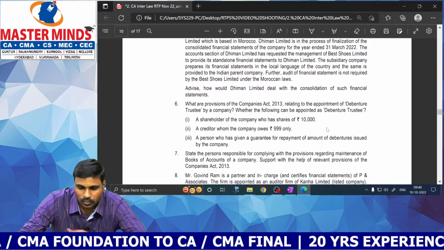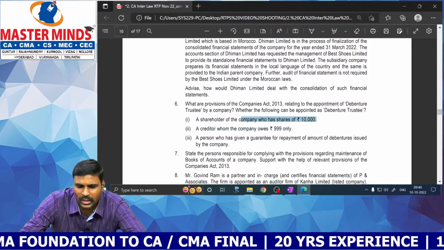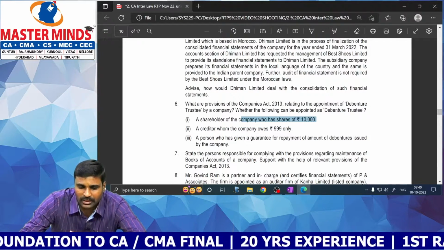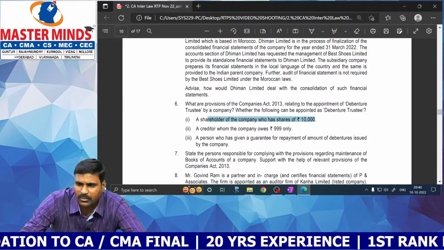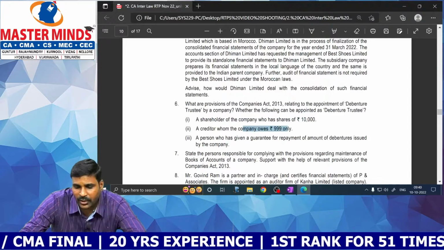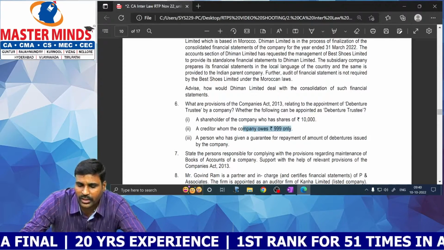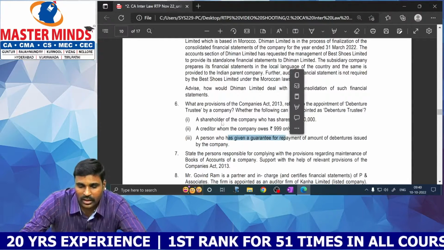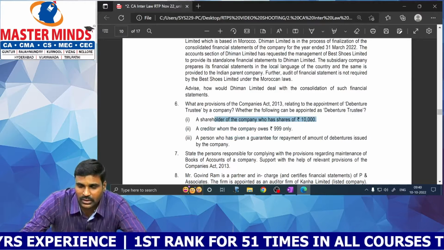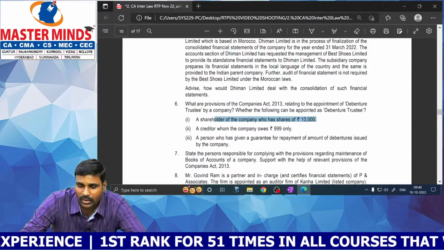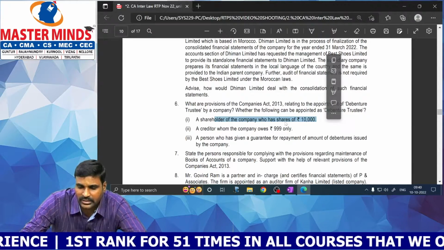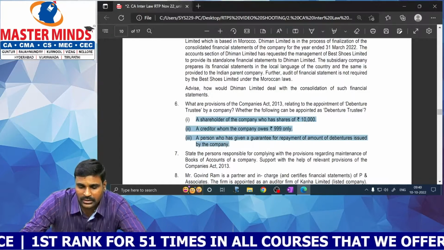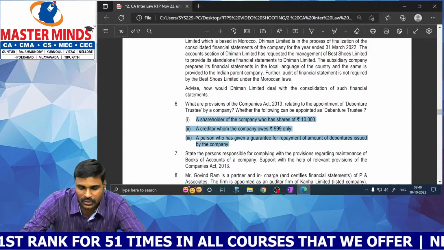Okay. So, a shareholder of the company who has shares of 10,000. So, if he has a beneficial interest, he will not be eligible to be appointed as a debenture trustee. Any creditor is disqualified. Irrespective of the amount, any creditor is disqualified. A person who has given a guarantee is also disqualified. So, this person depends on the beneficial owner. So, assuming that if he has holding beneficial interest, then he will not be eligible. So, all the 3 persons are not eligible for being appointed as a debenture trustee. Okay.